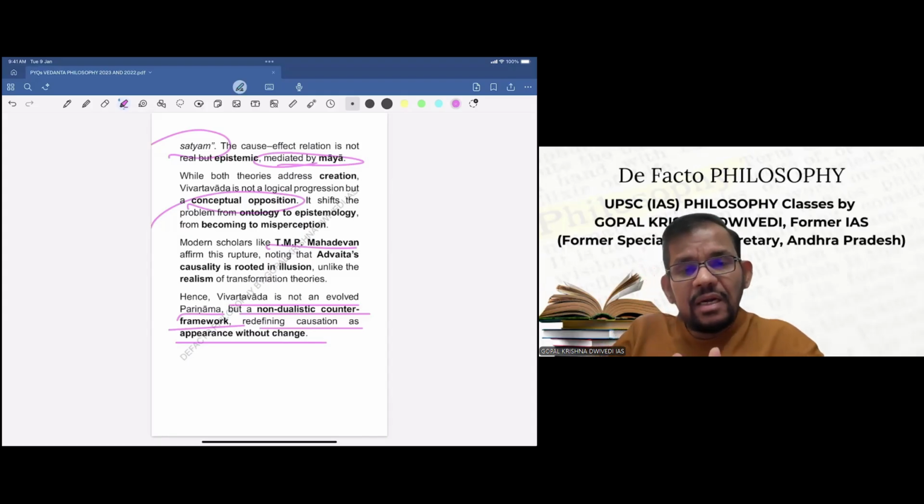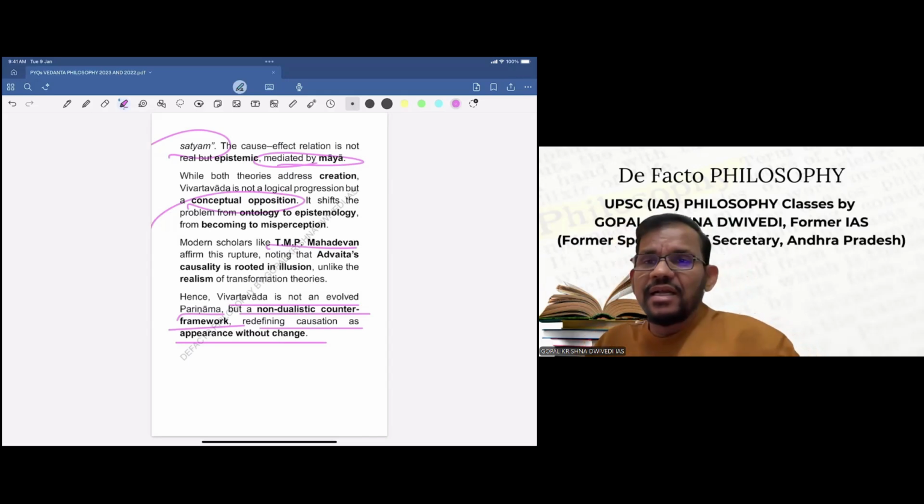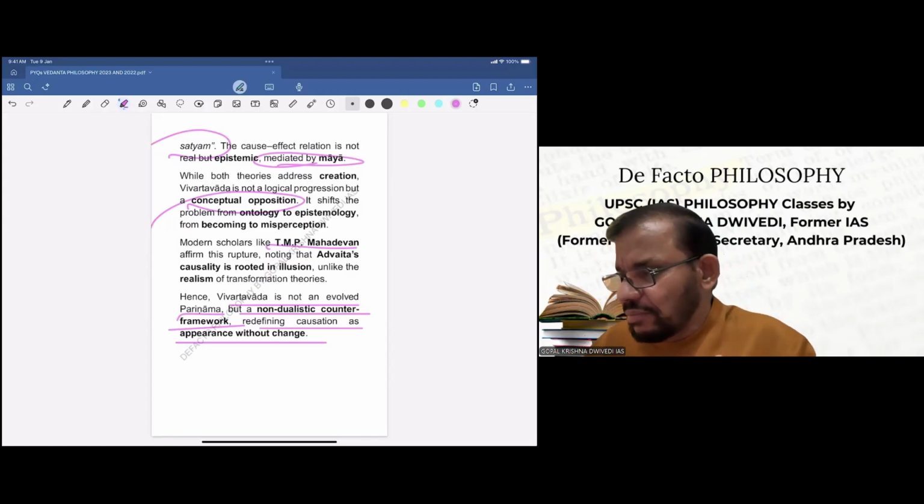And they are basically redefining the theory of causation. One is real, another is only apparent. So therefore, this can be the answer to this question.